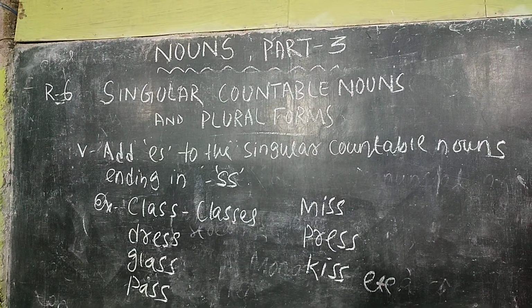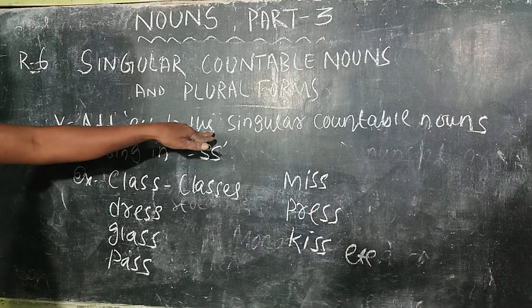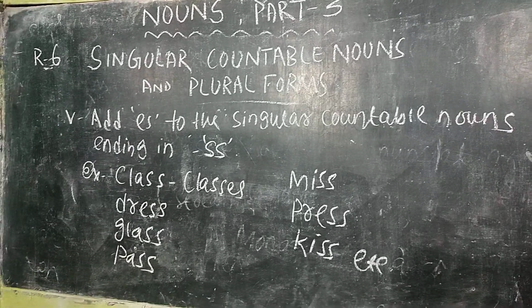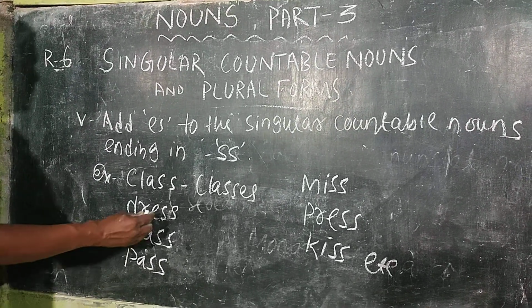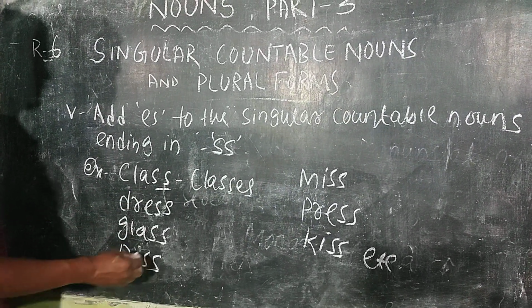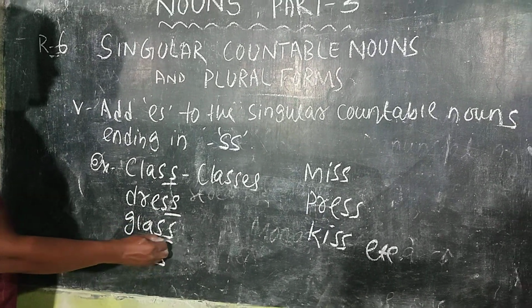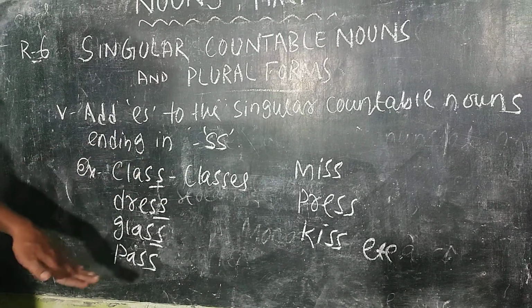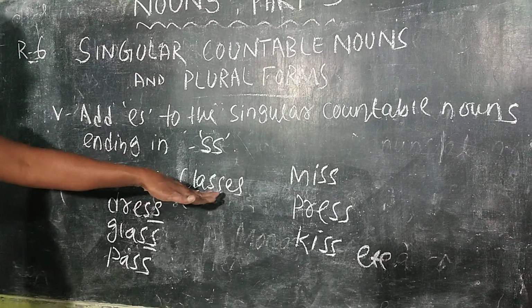Point 5. Add es to the singular countable nouns ending in ss. In case of class, ending in ss, dress, ending in ss, glass, ending in ss. So in this regard, simply add es to them.